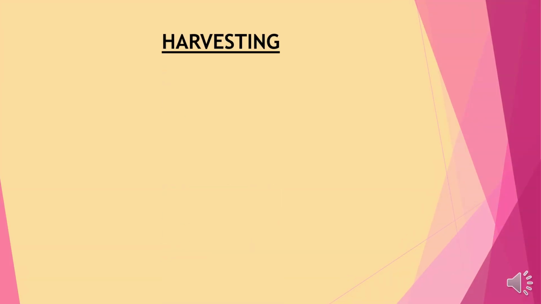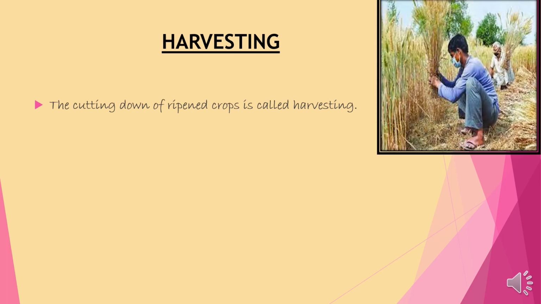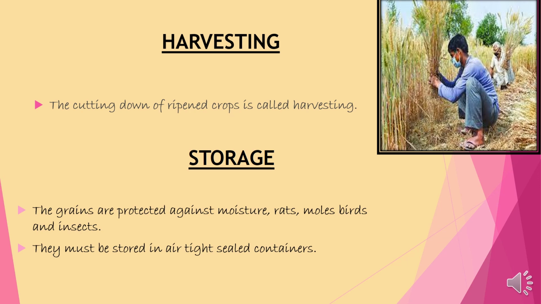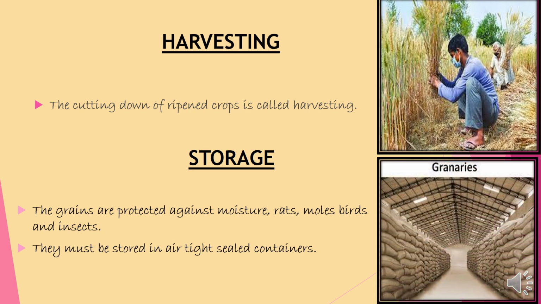Harvesting. The cutting down of ripened crops is called harvesting. When the crops are fully matured and grown, the farmer cuts the crops, and this process is called harvesting. You can see in the picture that the farmers are cutting down the crops. Now, after cutting them, they need to be stored and protected against moisture, rats, moles, birds and insects. They must be stored in airtight sealed containers. Remember, a good crop adds to the economy of the nation.